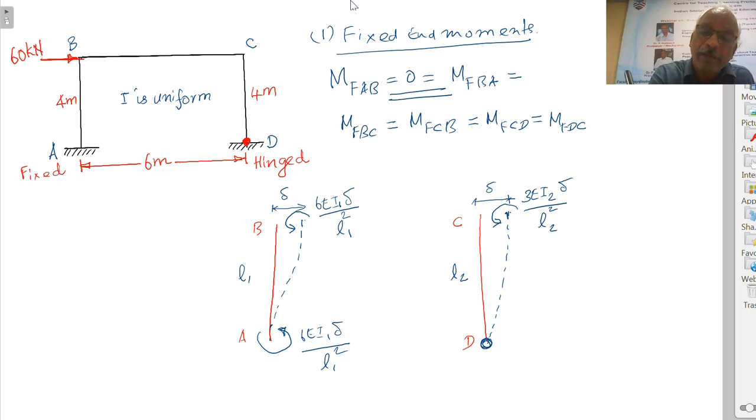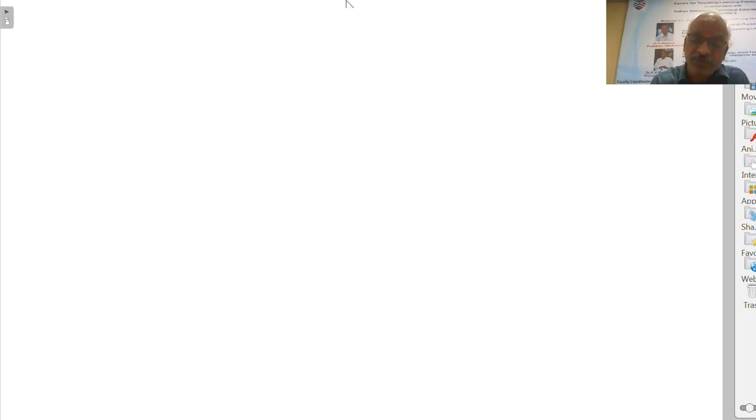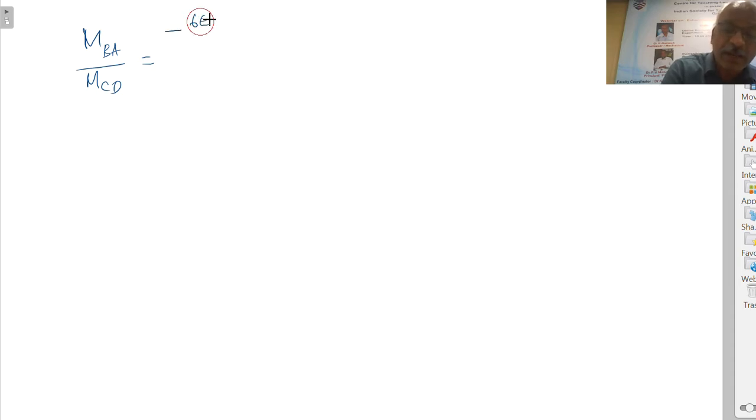Therefore MBA by MCD, this value is minus 6E I1 delta by L1 square divided by, for the column CD, because D is hinged, minus 3E I2 delta by L2 square.